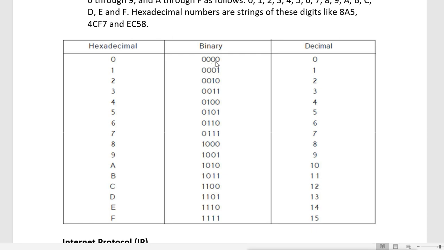That means the first value is, if all the bits are 0, that means there is no power, then the hexadecimal number will be 0 also, and decimal will also be 0. Now when I talk about binary, I am talking about the digital register. So when all the bits of the register are off, then we can consider that 0 in hexadecimal, 0 in binary and 0 in decimal.